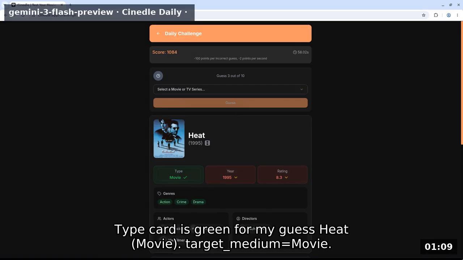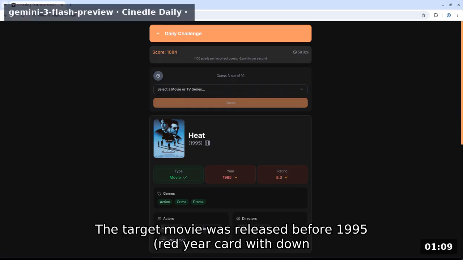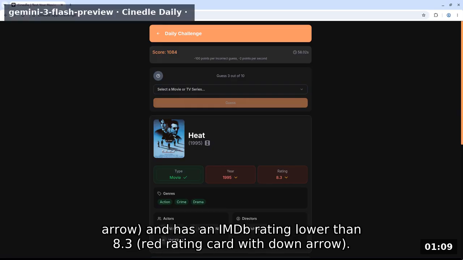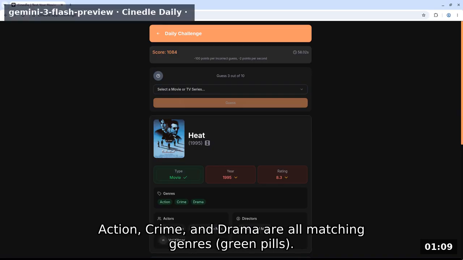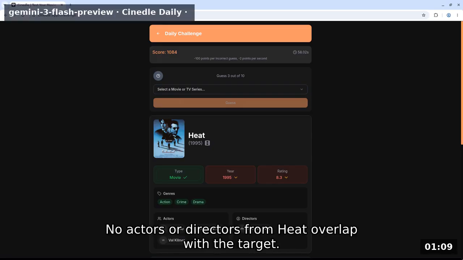Type card is green for my guess Heat movie. Target medium equals movie. The target movie was released before 1995. Red year card with down arrow, and has an MBB rating lower than 8.3. Red rating card with down arrow. Action, crime, and drama are all matching genres. Green pills. No actors or directors from Heat overlap with the target.